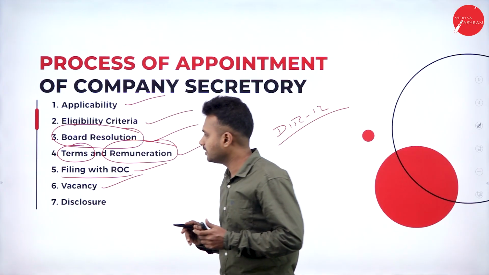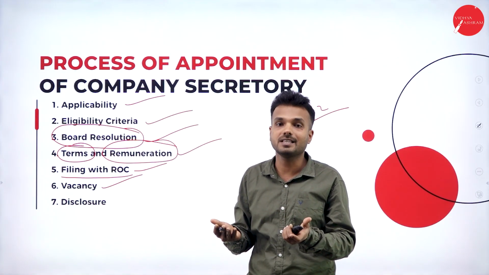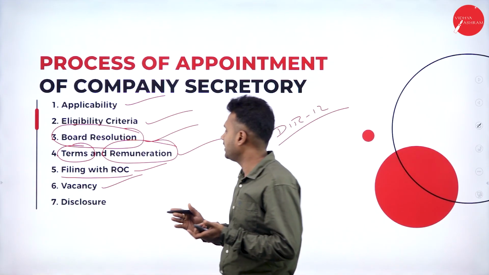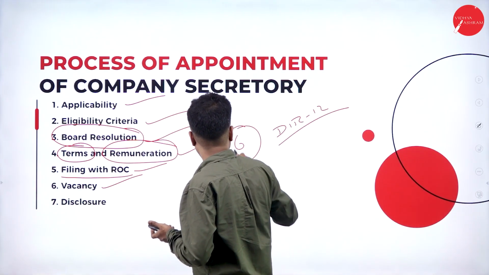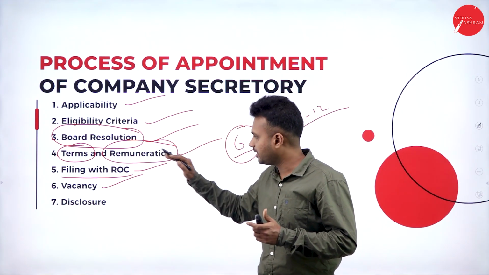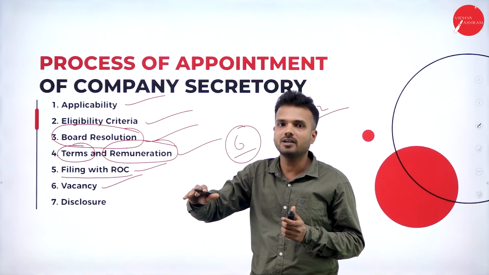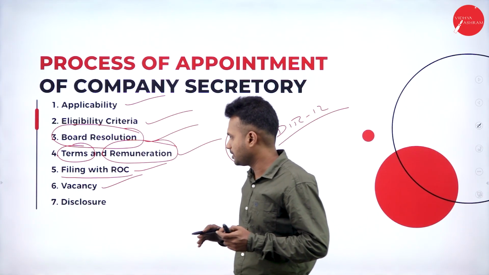Vacancy. If a company secretary resigns from the organization, there is an empty vacancy. That empty vacancy should be filled within 6 months of time. It is the responsibility of the board of directors. Another company secretary must replace his position after he vacates the position.